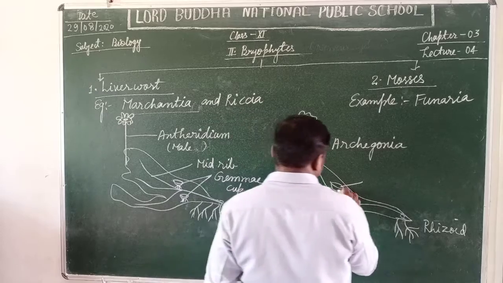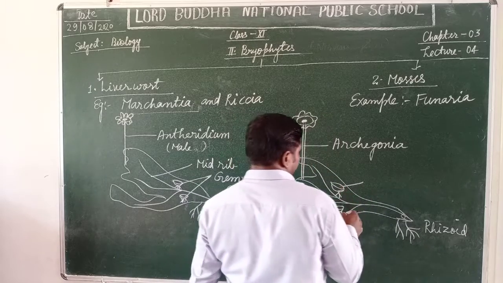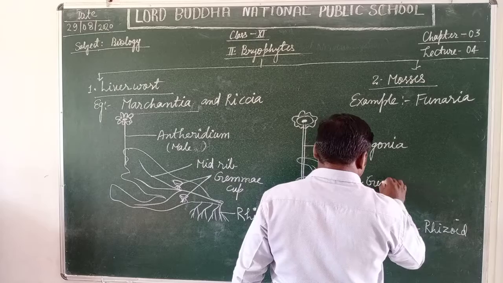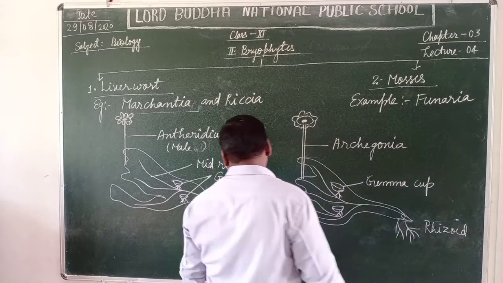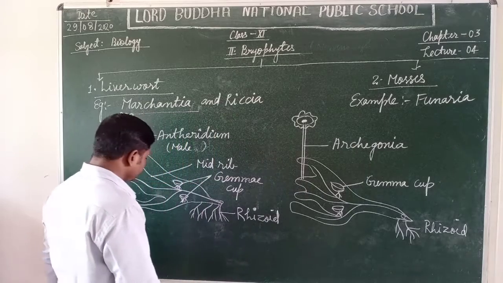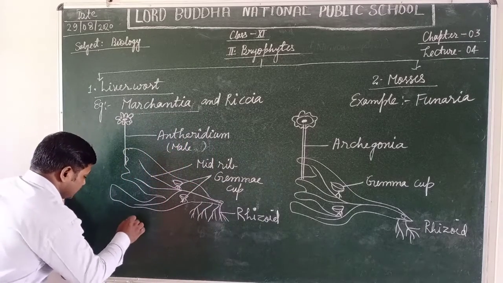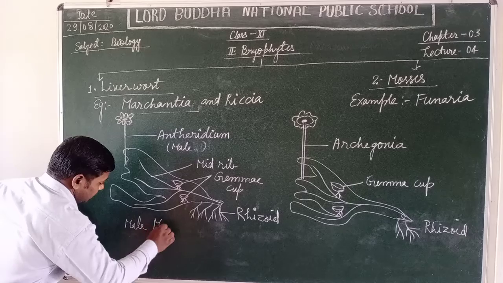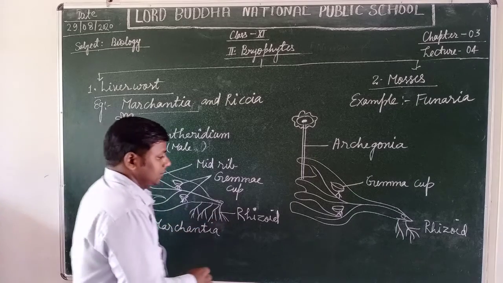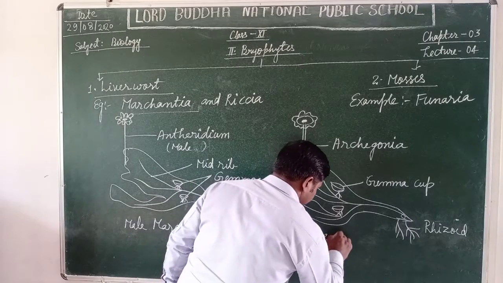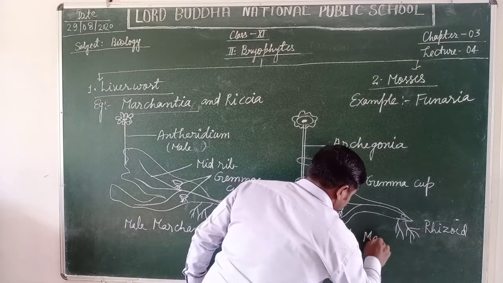These gemma cups detach from the main plant body and float on water. This is the male Marchantia, and this is the female Marchantia.